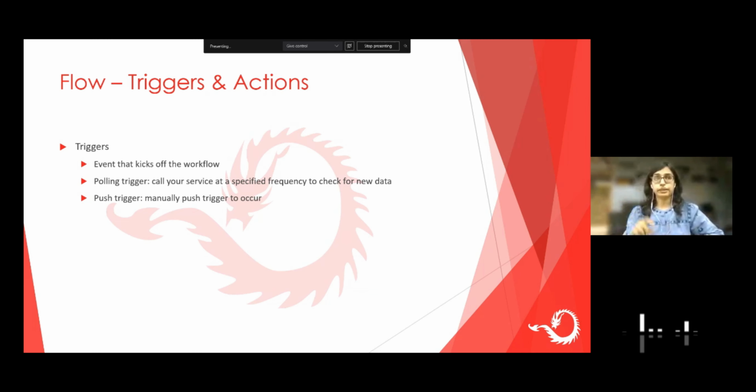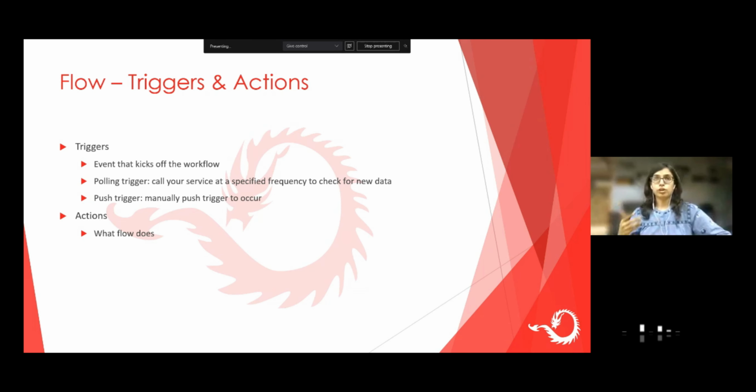For example, if I press a button, then the workflow kicks off. If I select an item in a SharePoint list and I click on this particular flow to run, then the workflow kicks off. So a polling trigger is kind of an automatic trigger and a push trigger is kind of a manual trigger where the user performs an action and something happens.